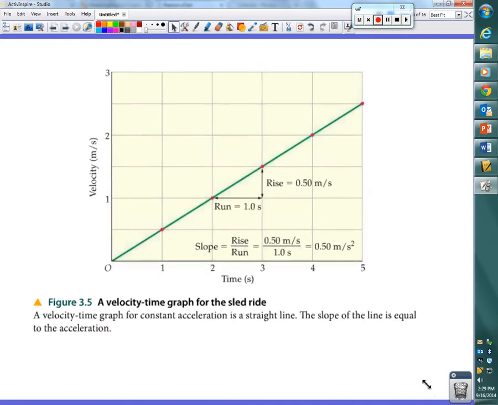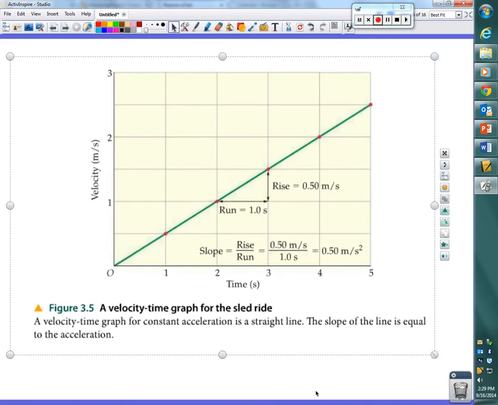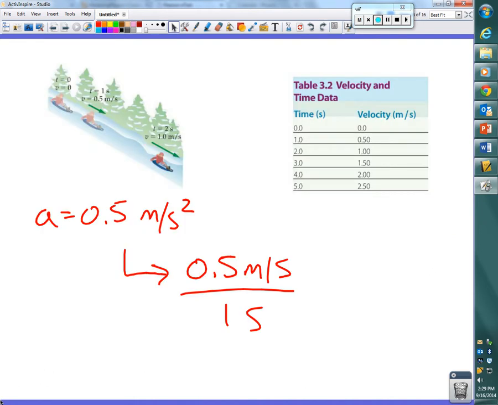Bigger. Okay, so first, we talked about in the last chapter that it's perfectly fine to look at a set of data or a picture, and from this set of data, we determined that the acceleration was 0.5 meters per second squared.